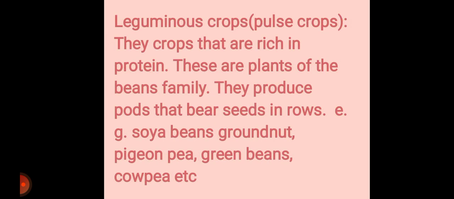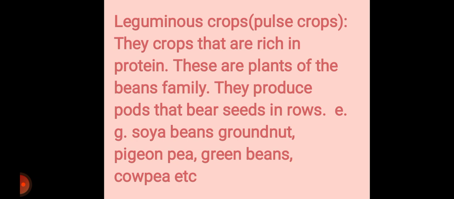All right, let's go to number two, leguminous crops or pulse crops. We're taught in class that leguminous crops are rich in proteins. They are plants of the beans family. They are plants that produce pods like the beans. You have to open it up to see the seed inside of it. You have to open your groundnuts up to see the grain inside of it.